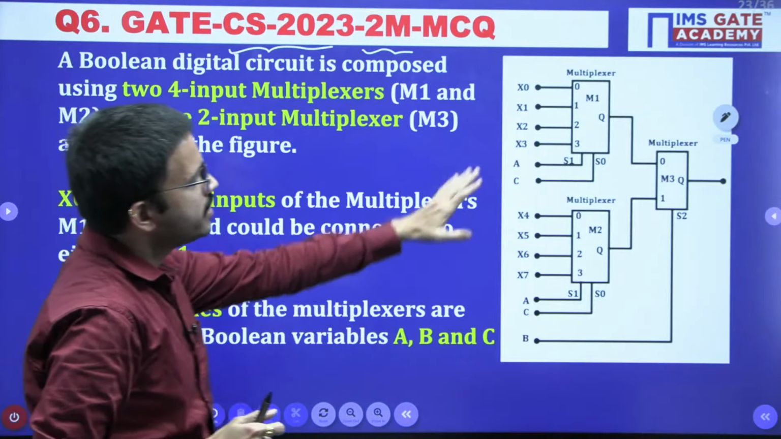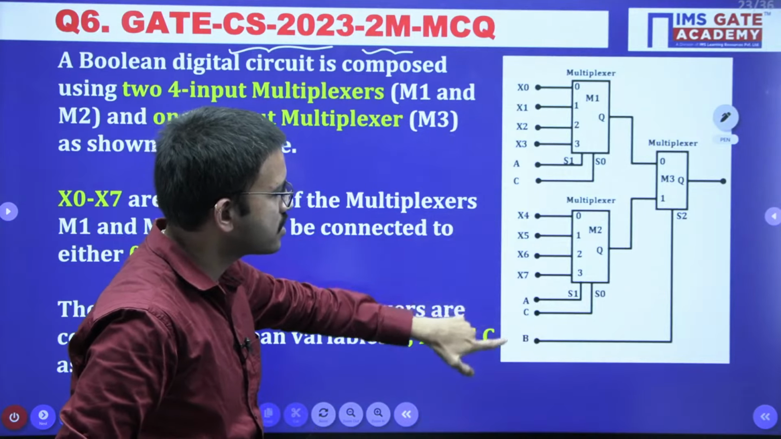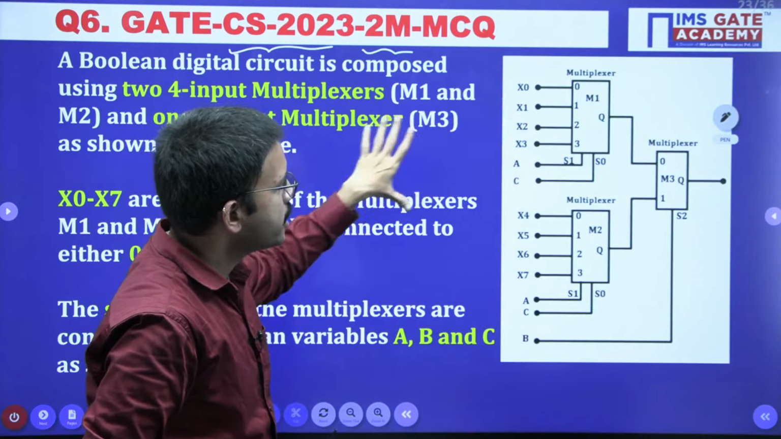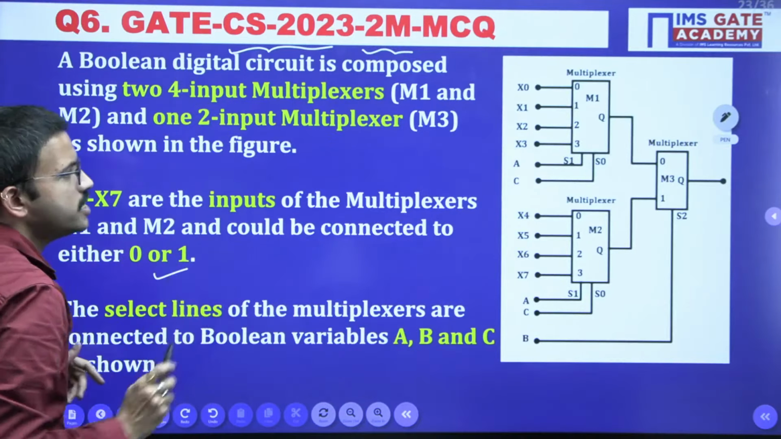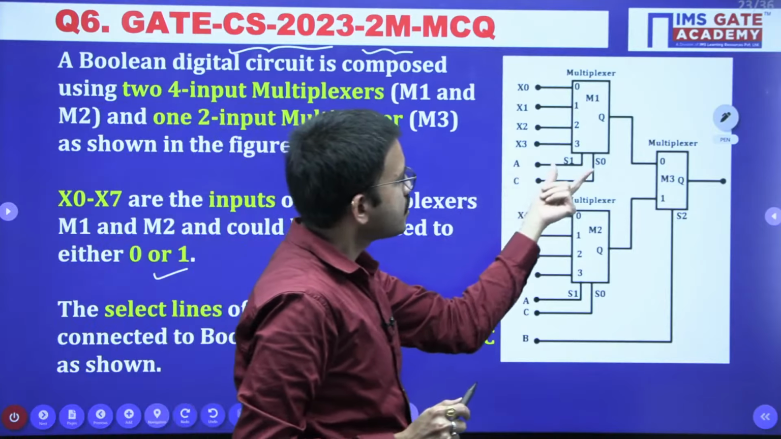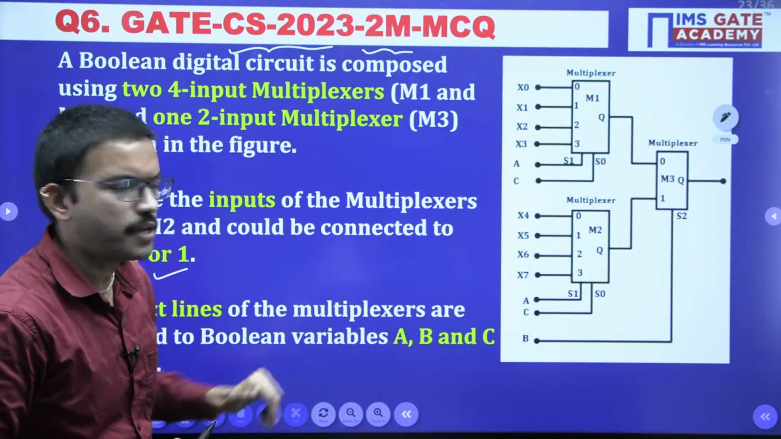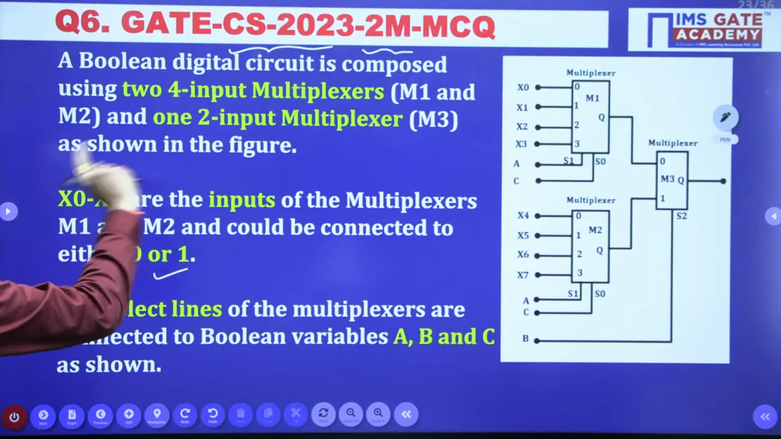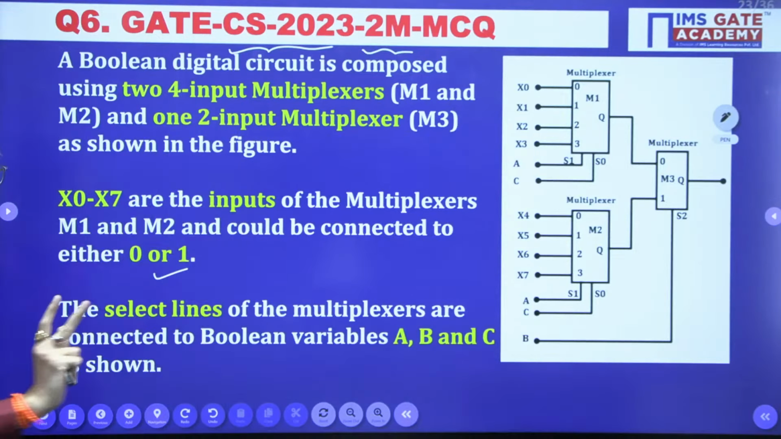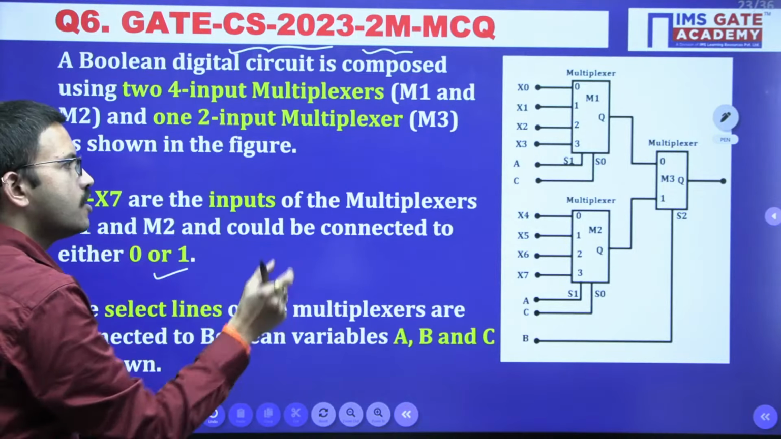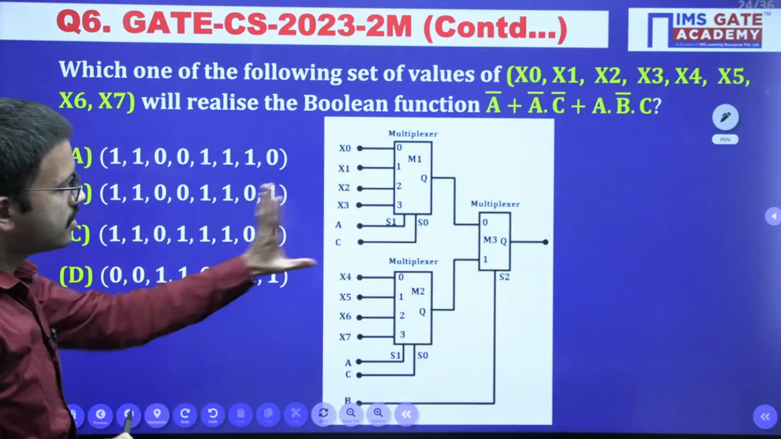Here you have inputs like x0, x1, x2, x3, and x4, x5, x6, x7, right? These are the 8 inputs which you can give either 0 or 1. Regarding that they have mentioned here, and the selection lines they have connected to the variables. Whatever I have explained now, that entire thing is there in the information. Just for reference, I have given the same diagram in the next slide. This is the same circuit diagram.